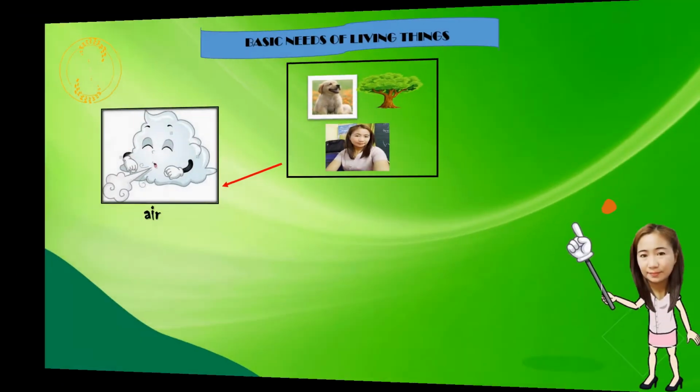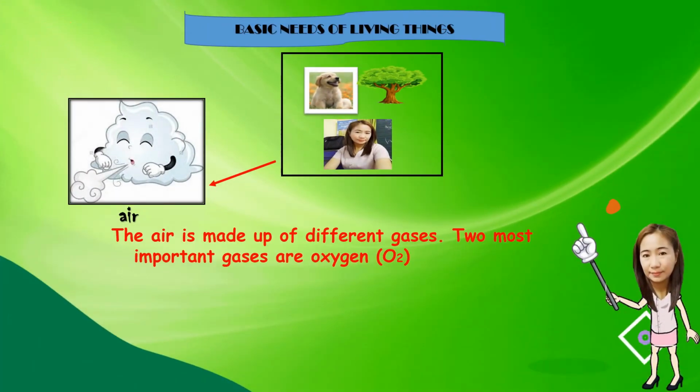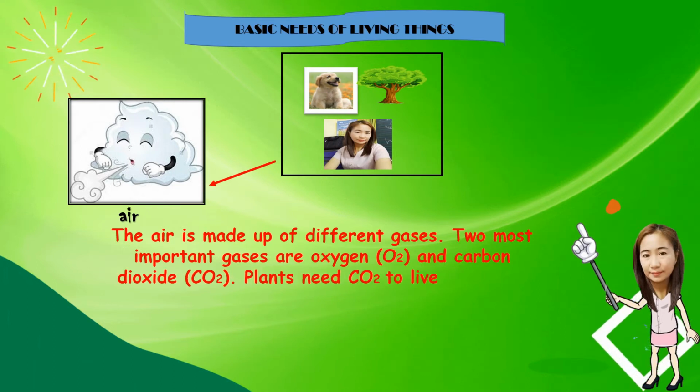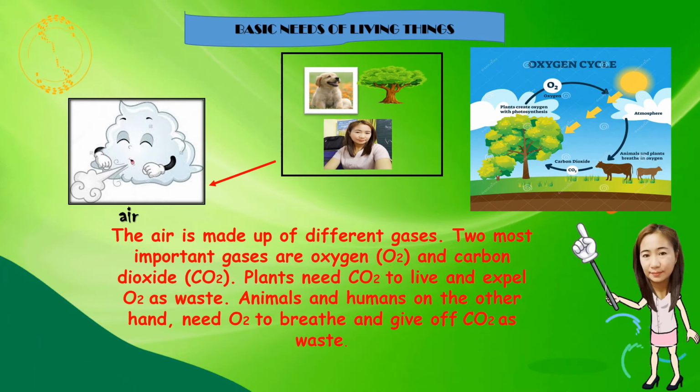Air. The air is made up of different gases. Two most important gases are oxygen and carbon dioxide. Plants need carbon dioxide to live and expel oxygen as waste. Animals and humans, on the other hand, need oxygen to breathe and give off carbon dioxide as waste.